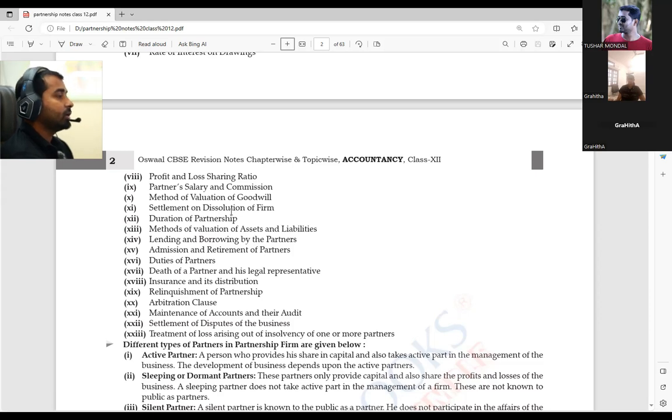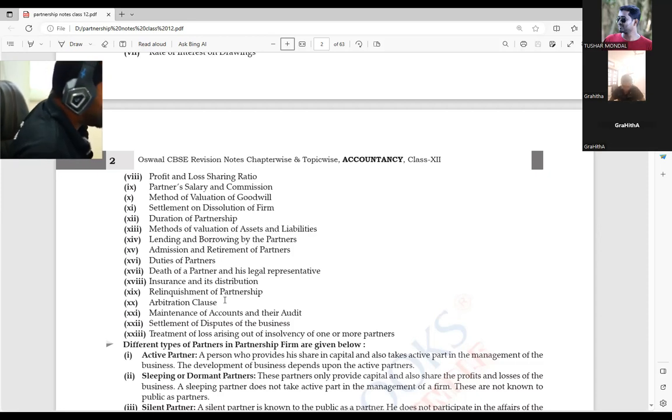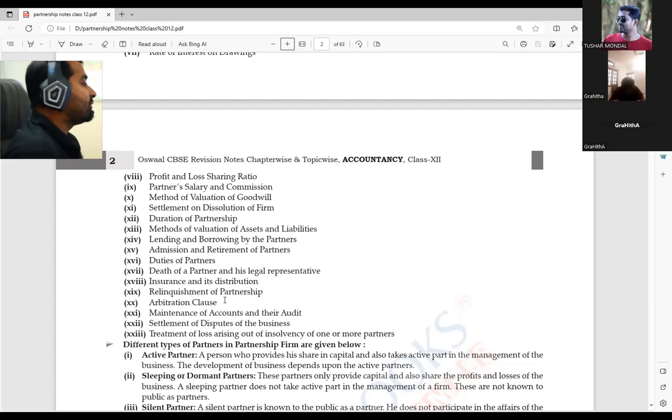So before making any partnership or contract, they decide that if any dispute arises in between, rather than going to court, we will go to a small institution where the case can be sorted out easily and rapidly. That place is known as arbitration. Got the point? Yes, sir. So the arbitration clause is nothing but what you have written related to arbitration.